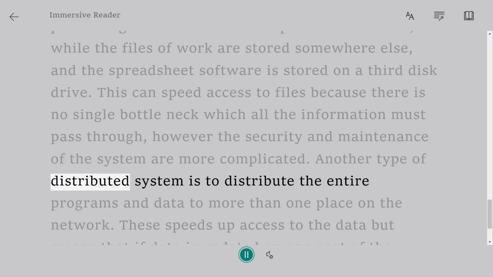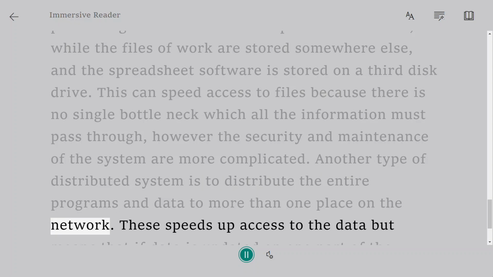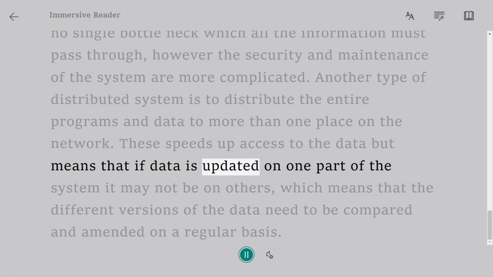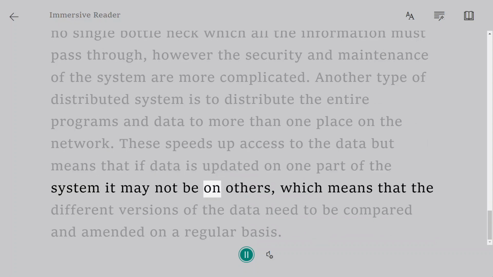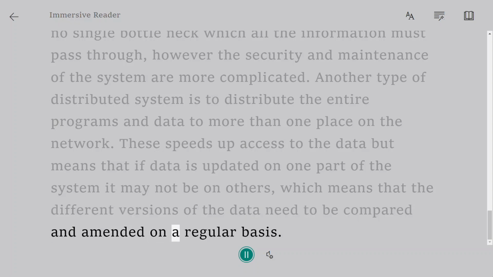Another type of distributed system is to distribute the entire programs and data to more than one place on the network. This speeds up access to the data but means that if data is updated on one part of the system it may not be on others, which means that the different versions of the data need to be compared and amended on a regular basis.